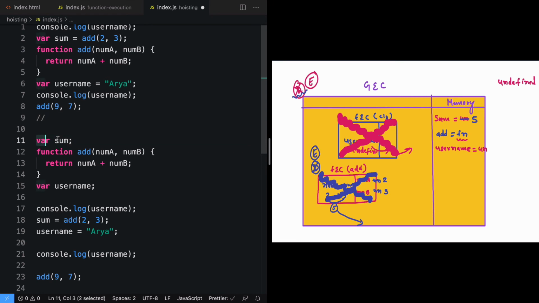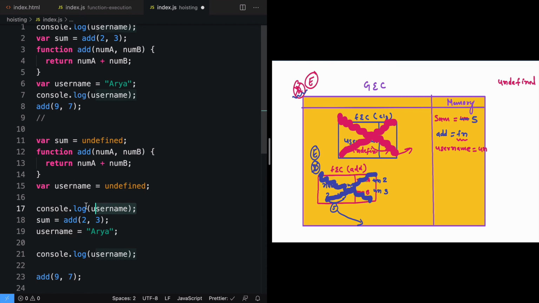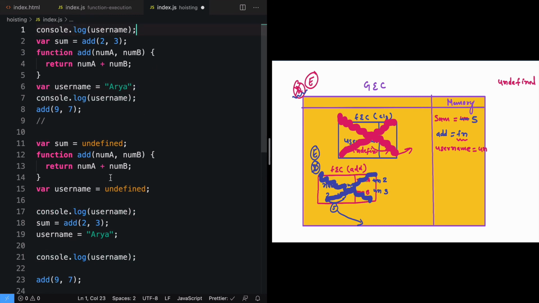So we have the variable declaration sum, and it will be initialized with undefined. Same is the case with username, that is undefined. So here we can see when we say console log, even if it was the first line here, this is how the JavaScript engine got it, because all the declarations get hoisted on top, and that is what is known as hoisting.